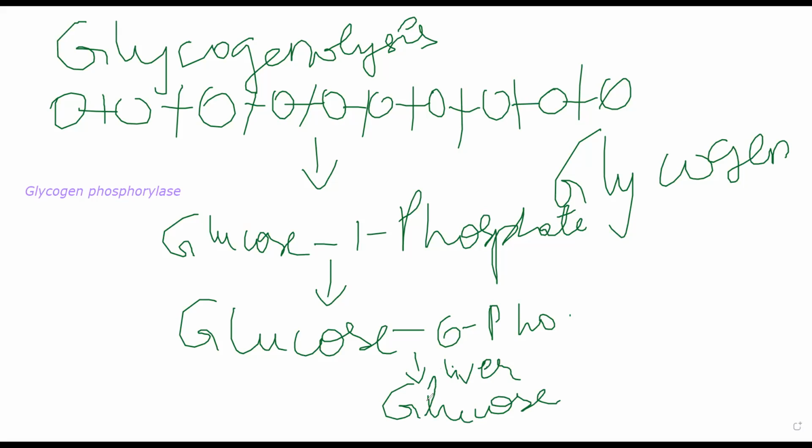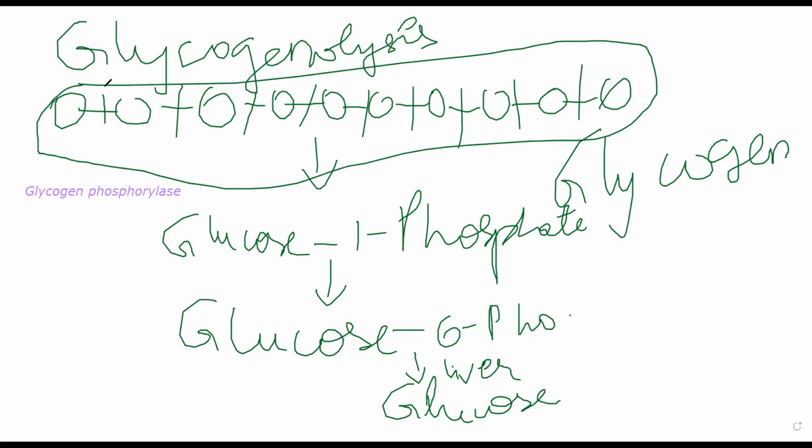If you understand glycogenesis, glycogenolysis is exactly the opposite reaction. Very similar enzymes, only one new enzyme will come, that is the first enzyme, glycogen phosphorylase, but everything else remains the same. You take one glycogen molecule, you first start breaking the branch, you finally break the 1,6 bondage. After you break the 1,6 bondage, you start breaking the 1,4 bond at the linear molecule. Think of the straight molecule, this molecule. At the end, you get glucose 1-phosphate. You will get 16 molecules of glucose 1-phosphate.